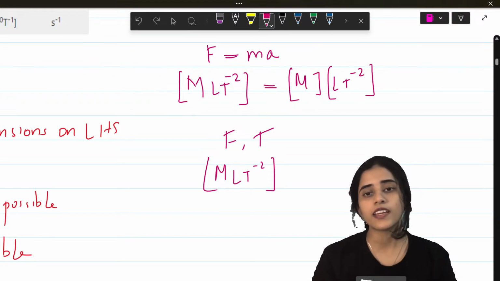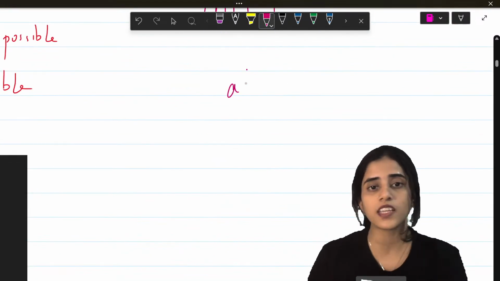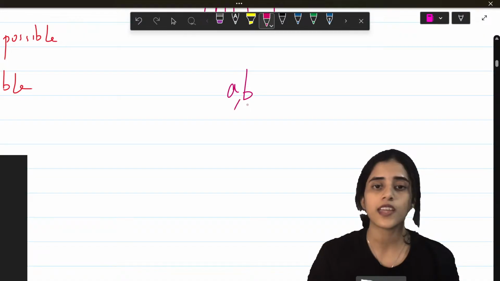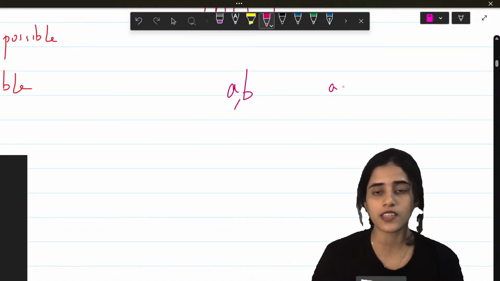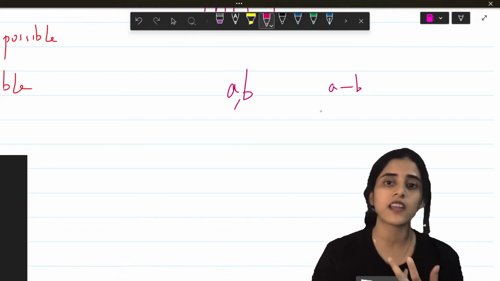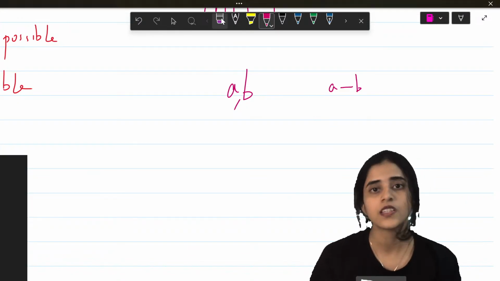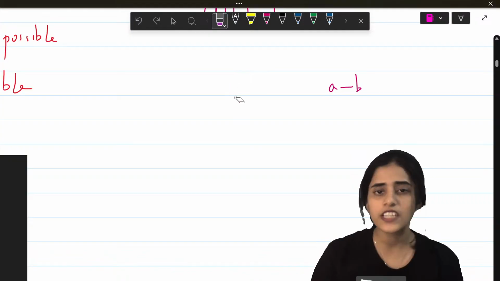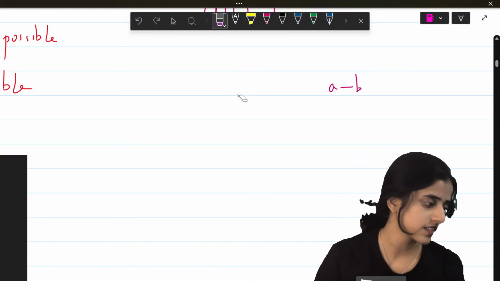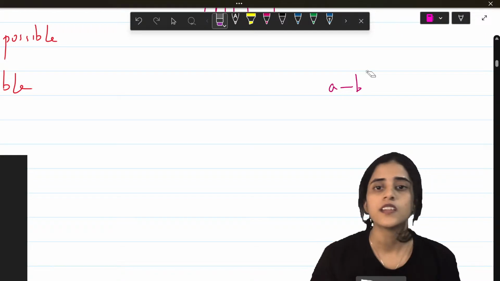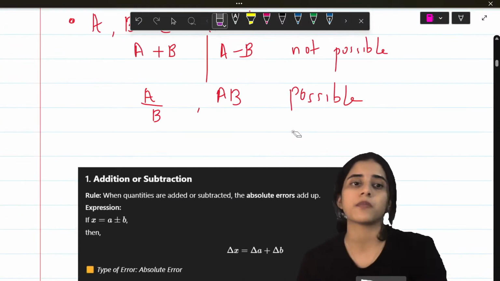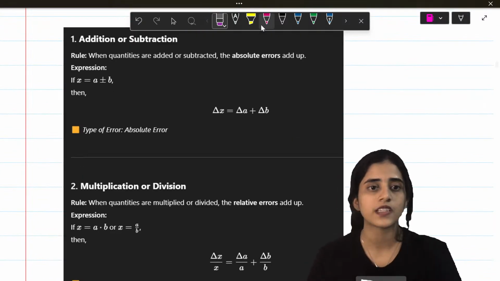That time what was asked is they gave you A and B and told you A and B are of 2 different dimensions. And the question was, can A minus B be done? It cannot be done if A and B are different dimensions. Alright. Next is errors.